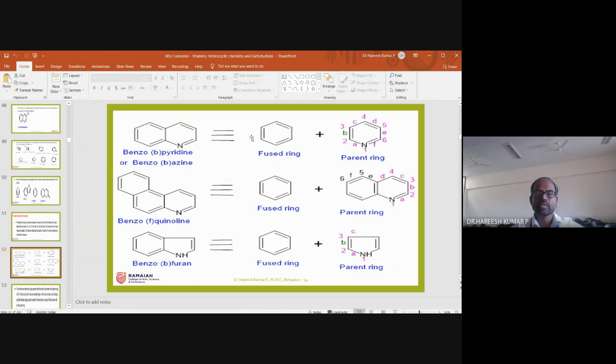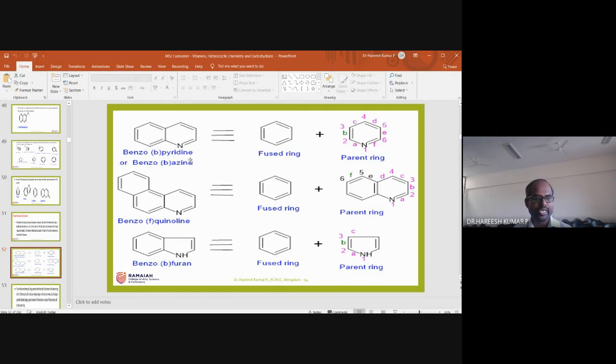And one more thing, from these two, you have to select one as the parent ring, and the other one is the fused ring. Usually heteroatom containing compounds are parent rings. Now this benzene is a fused ring. So you can number 1, 2, 3. Position 2 and 3 is fused with the benzene. So this will be the substituent, and this will be the parent. For the substituent you have to mention benzo. The position where the benzo is fused is the B position.